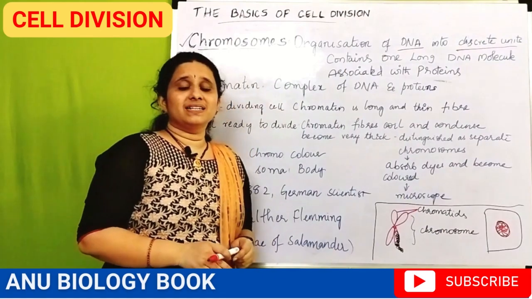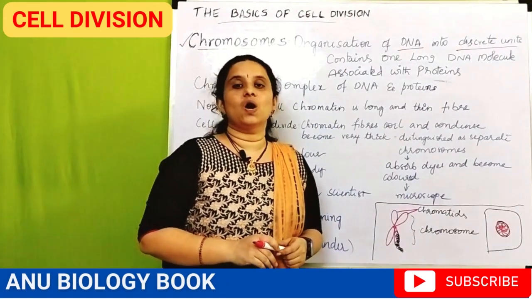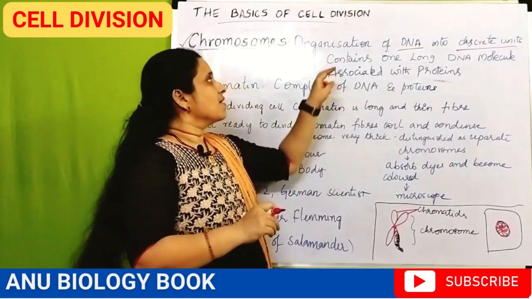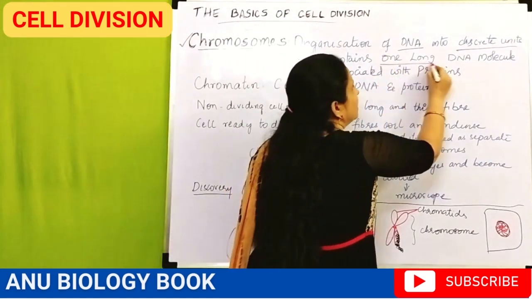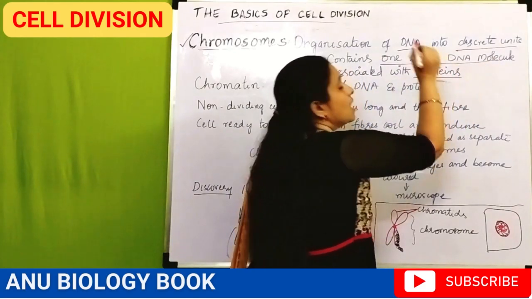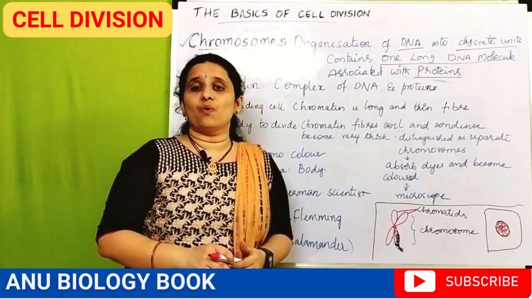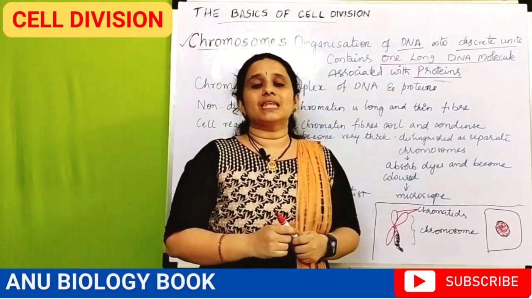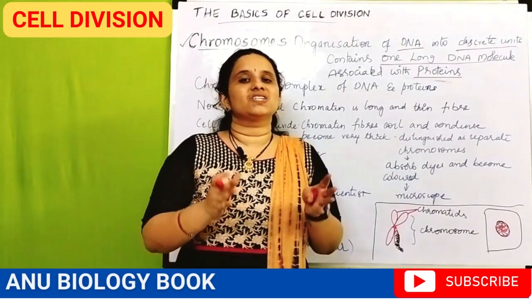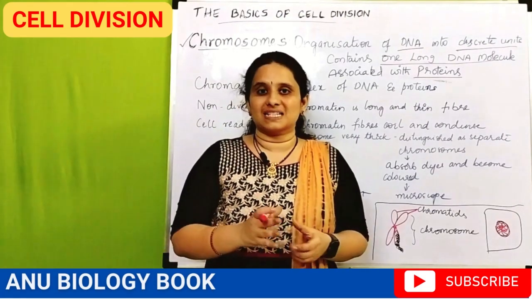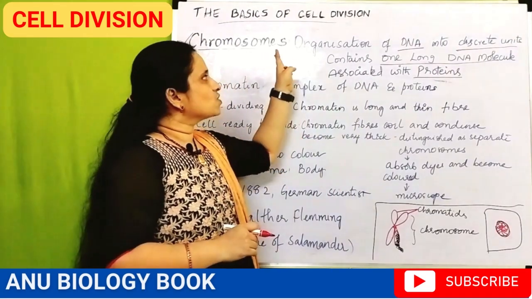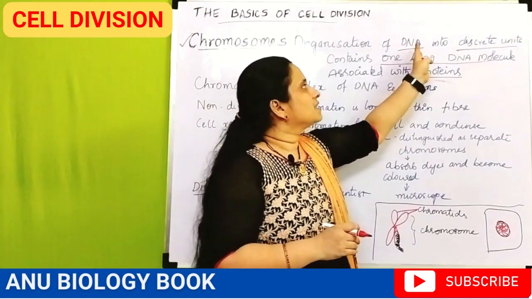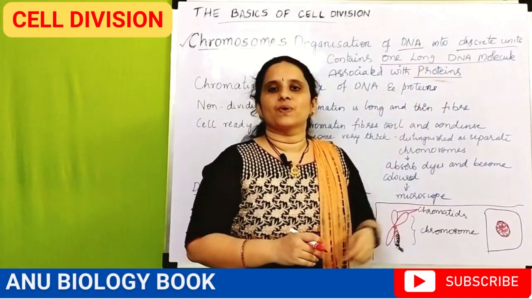DNA is the genetic material present in all living organisms, and the discrete units contain one long DNA molecule associated with proteins. Even a virus consists of genetic material and also proteins. Without the proteins, the DNA cannot get its exact structure. So briefly, a chromosome is an organization of DNA and proteins.